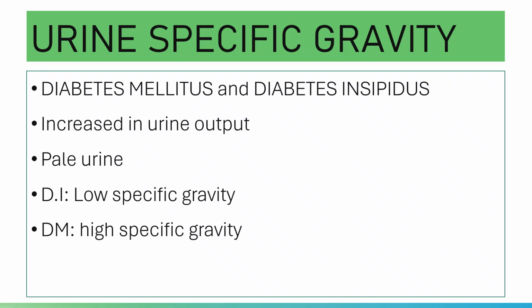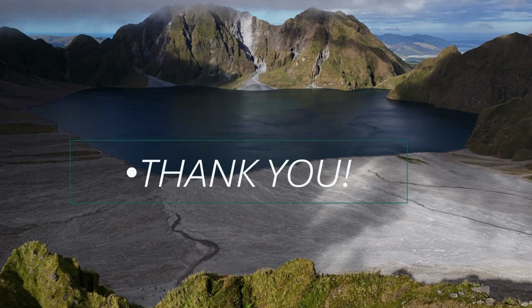Diabetes insipidus has a low specific gravity and will test negative for glucose. Diabetes mellitus has a high specific gravity and will test positive for glucose. We will end here.